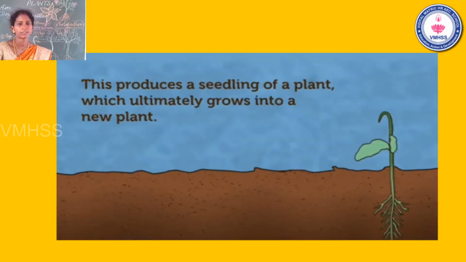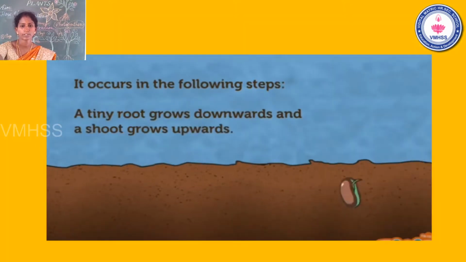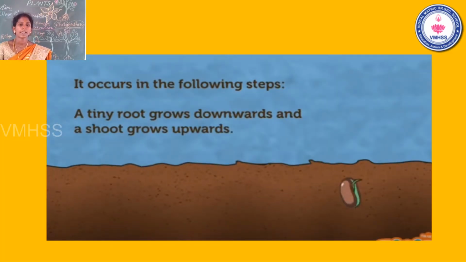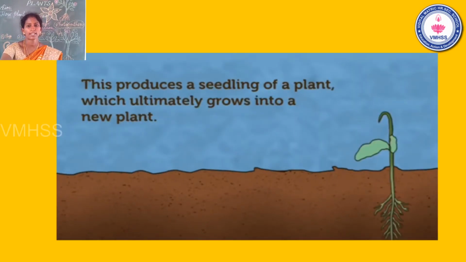See the slide. That one is the third stage. Yes, you already know that. That one is the first stage of germination. That one is the second stage, and that one is the third stage. This produces a seedling of a plant, which ultimately grows into a new plant.